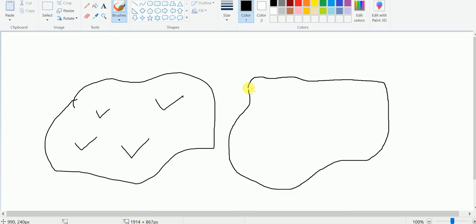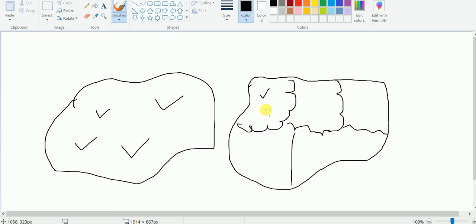What to do then? We have to do controlled grazing. So this is the grazing ground, and we have to do fencing, maybe using bamboos or barbed wires, so we can make different compartments, different sections. In the first compartment we can graze the animals for 2-3 days or 1 week, and when this section is completely eaten, then we can shift to the next section. In this way we can control the grazing of the animals. This is what we call controlled grazing.